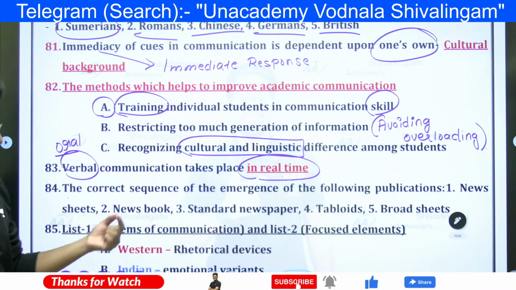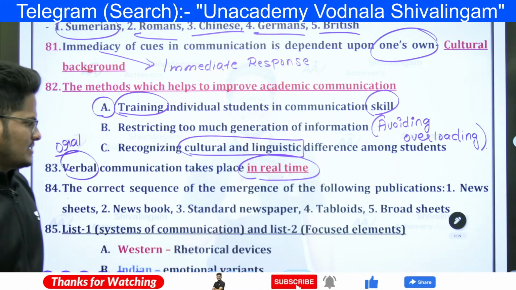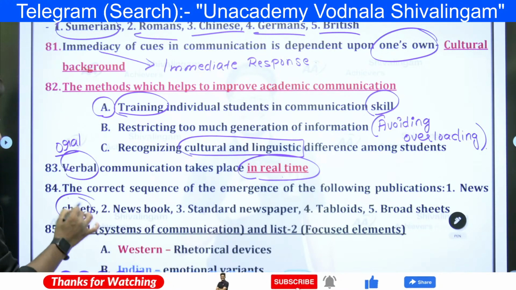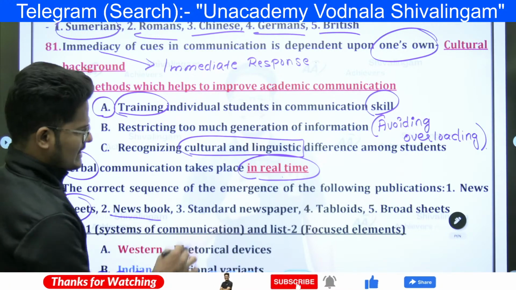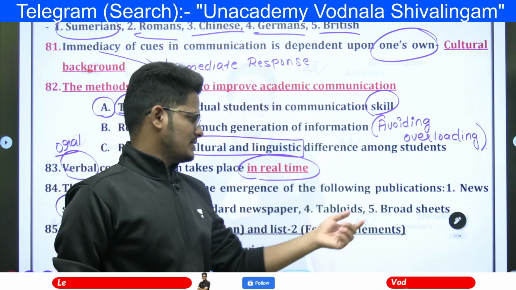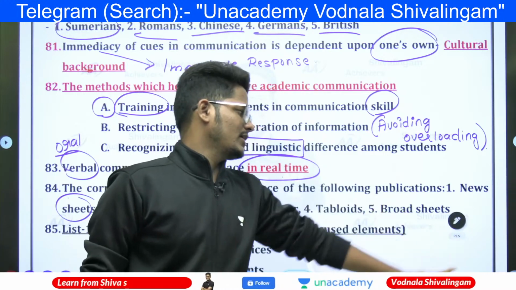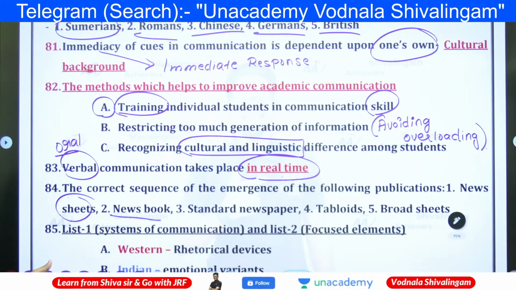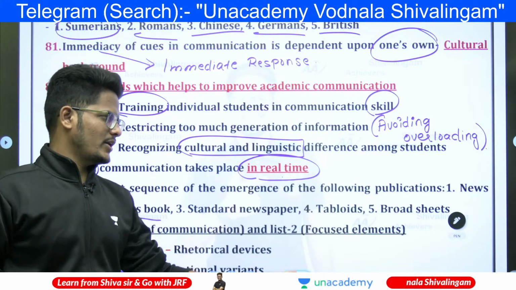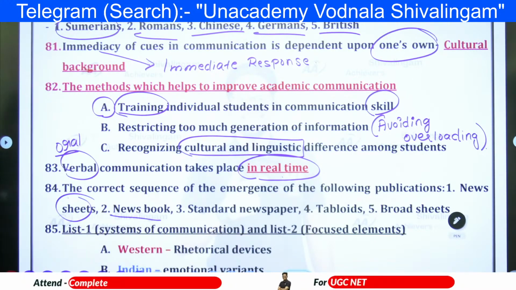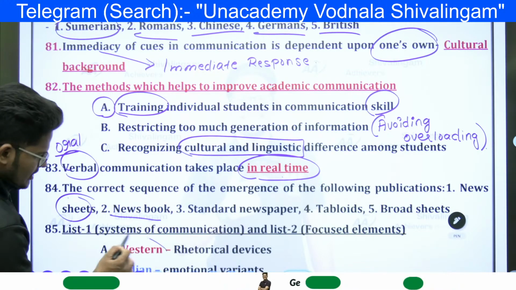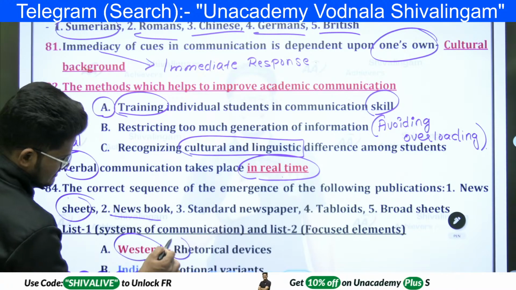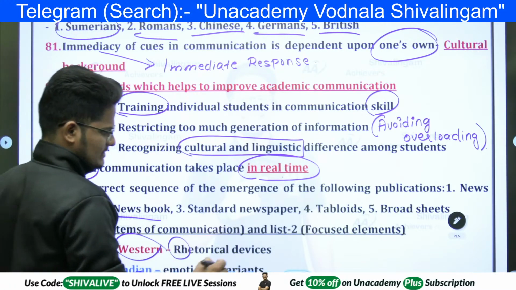Next, the correct sequence of emergence of the following publications: news sheets, after that news book, standard newspaper, tabloids as well as broadsheet. So you can see news sheet initially, after that news book, standard newspaper, tabloids and broadsheet. Whereas here, in communication systems, Western communication system is a heterical device. Heterical means influencing devices.